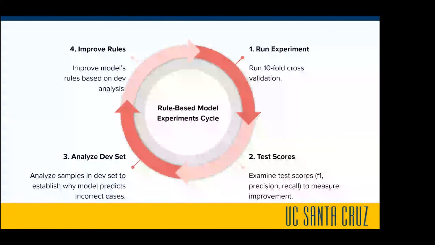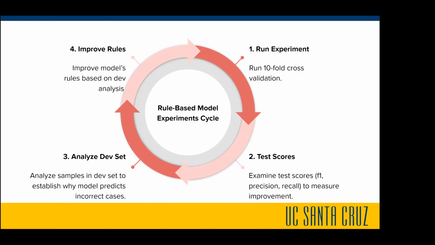For our experiments, starting with the rule-based model, we run 10-fold cross-validation as our first step, and after we've run the cross-validation, we use the test scores to empirically gauge how well the 10-fold cross-validation did.